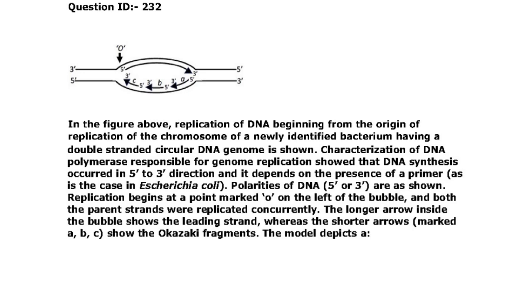The model depicts, so here it has got only one origin of replication. If it was bidirectional, then two origins of replication would have occurred here. One over here and one over here. But that is not the case. And here will be the replication fork movement in bidirectional replication. Whereas here there is only one ORI sequence over there and the replication fork is moving like this. So it is a unidirectional mode of replication.